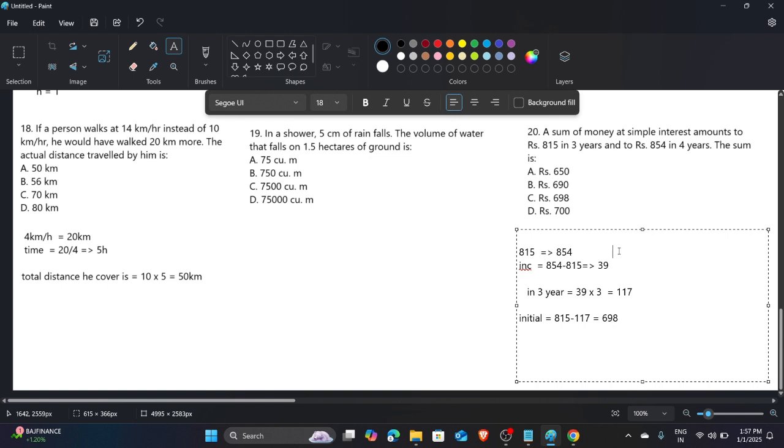The sum is what they are asking, that is, the principal. So I will write here the simple interest formula: P into R into T divided by 100. We don't know the rate, we have to find the principal. You can see that every time the principal is multiplied by the rate, so for 3 years there is a 3 that we don't know, but the difference between them we know, which is 39 here, so we just do it.